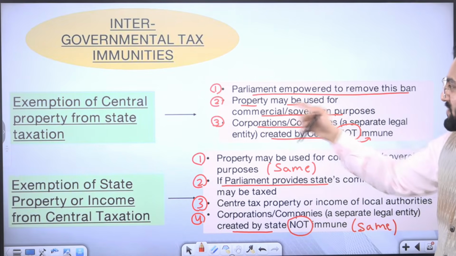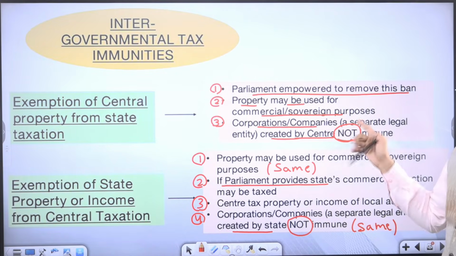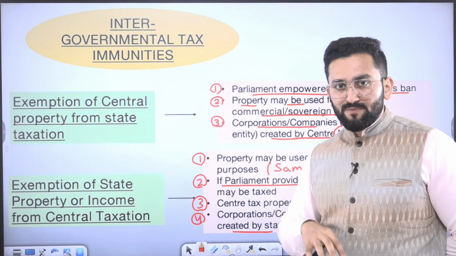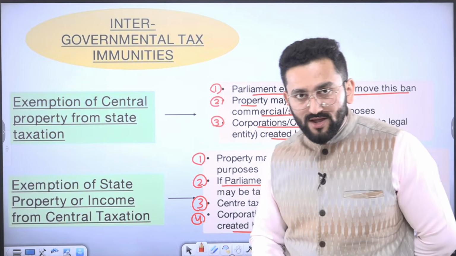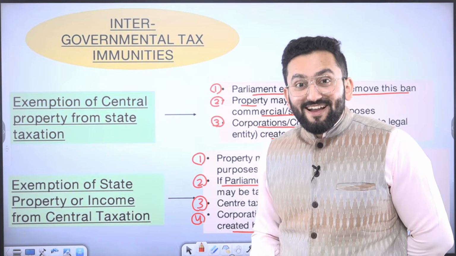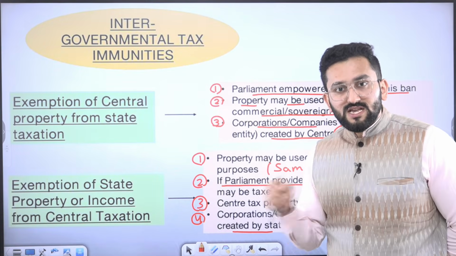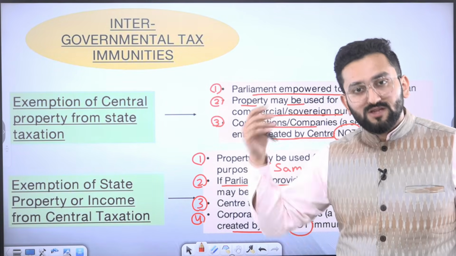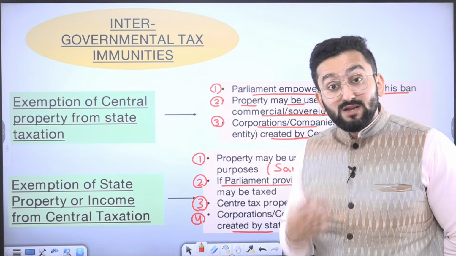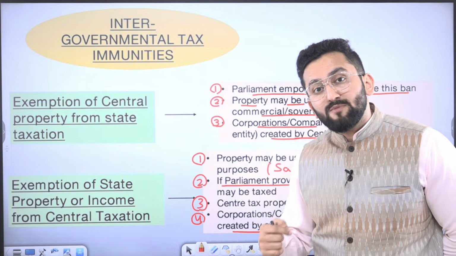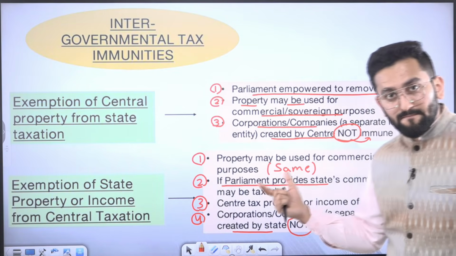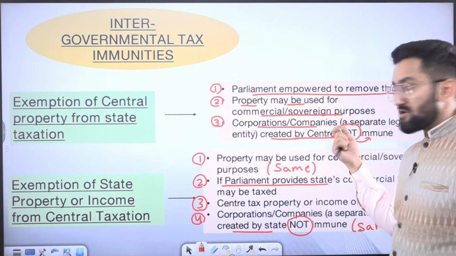Now, property may be used for commercial and sovereign purposes. It means a central government department has some property in a state, obviously. Now they may be conducting some commercial activities there. Means a central government company has made some shops there, right, doing some business there. So can the state government impose tax on such property since it is being used for commercial purposes?